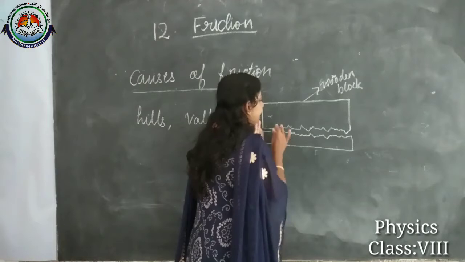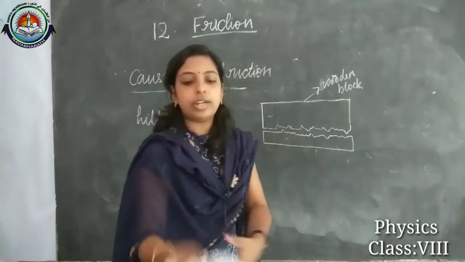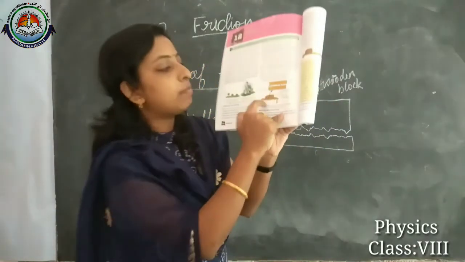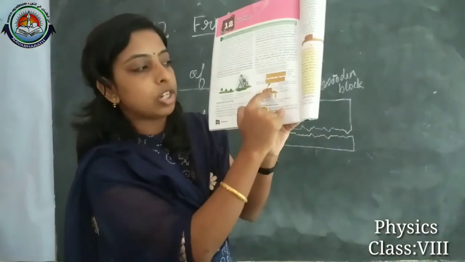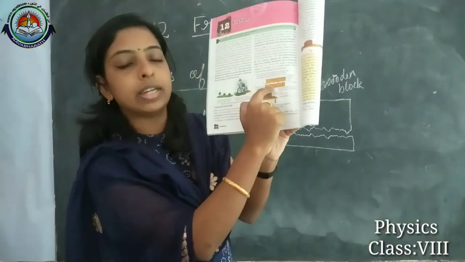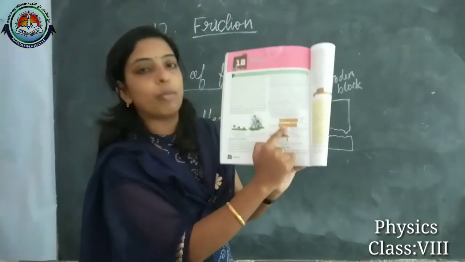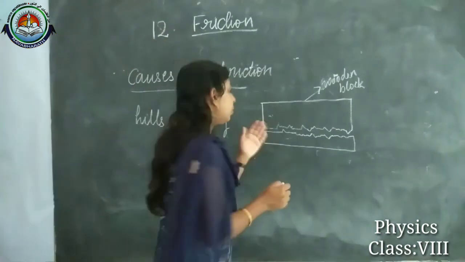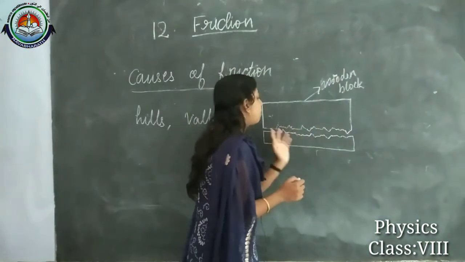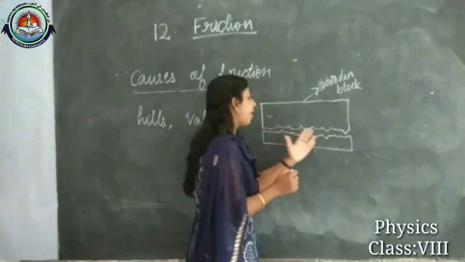So that contact portion. Here in your textbook also you can see that black spot in between, at that contact position. That black spot we are taking in microscopic view. In this microscopic view, you see these kinds of bumps or hills and valleys.